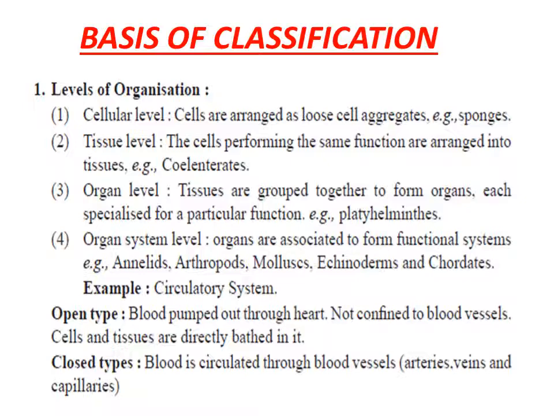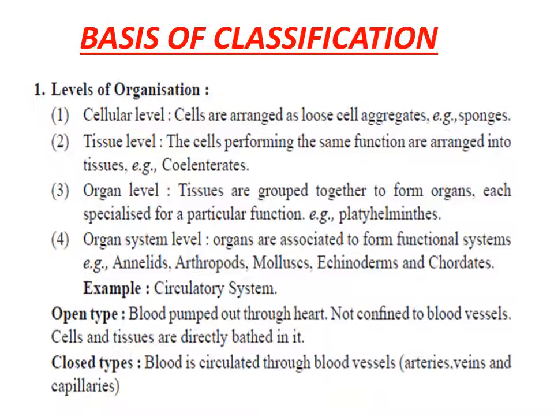Like this, there is also the organ system, the circulatory system, to transport food and gases with the help of blood. The circulatory system is divided into open type and closed type. In the open type of circulatory system, the cells and tissues are directly bathed in blood, meaning the blood is not pumped through blood vessels to all the body parts, to all the cells and tissues. This open type of circulatory system is present in phylum Arthropoda.